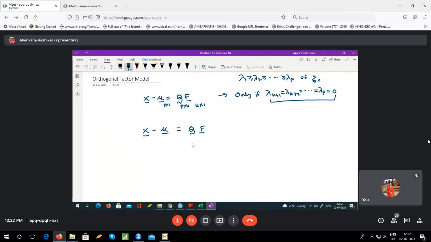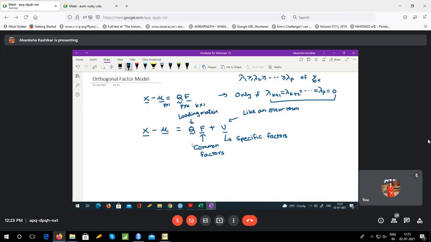So instead of just saying this is equal to QF, I would say this is equal to QF plus U, where this U is kind of like an error term which would help us in approximation. But in factor analysis terms, we won't call them errors. We will call these U as specific factors. We will discuss in a few minutes why they are called specific factors. And these F will be called common factors. So U would also be called factors, but they will be specific factors, and these are common factors. This Q would be called a loading matrix.